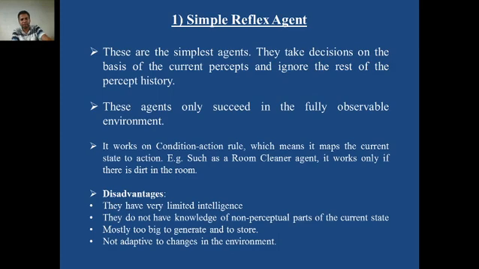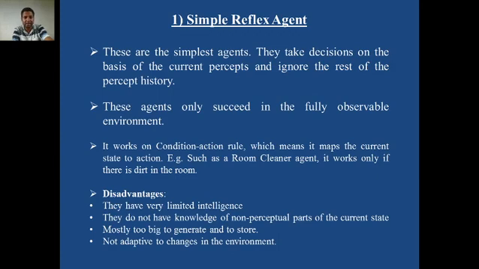For example, if somebody hits your cheek during a quarrel, many times we do not think about who that person is, whether he is our boss or our teacher. If you take action straight away without thinking, without considering the previous history, then you are acting as a simple reflex agent.